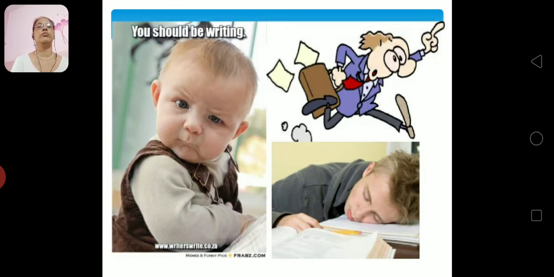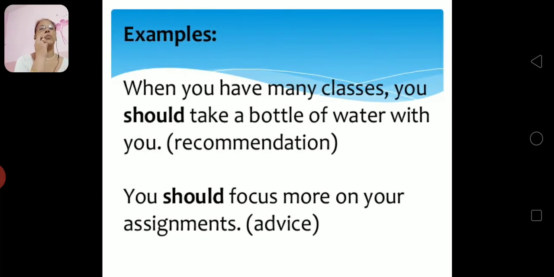See the picture. Wow, what a dangerous look the boy is giving. You should be writing, as if he is a teacher. When you have many classes, you should take a bottle of water with you. Recommendation. You should focus more on your assignment. Advice. It's giving advice. So you also try to make your own sentences like that. So please check the sentences, repeat them again and again, and give your own sentences also.